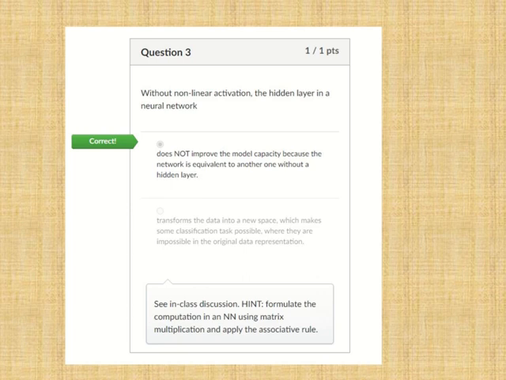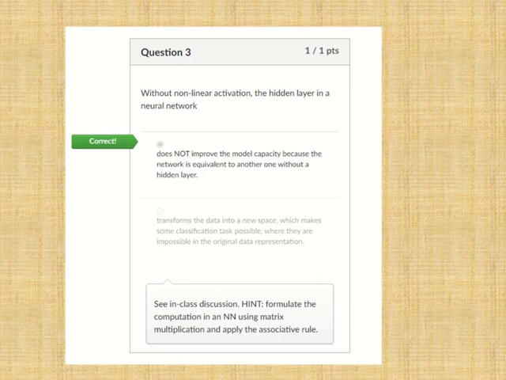The second option says that the model can map the data to a new space that the original data cannot represent, which is absolutely wrong because the hidden layer without non-linear activation only performs a linear matrix operation on the data. The obtained data is still in the original space.